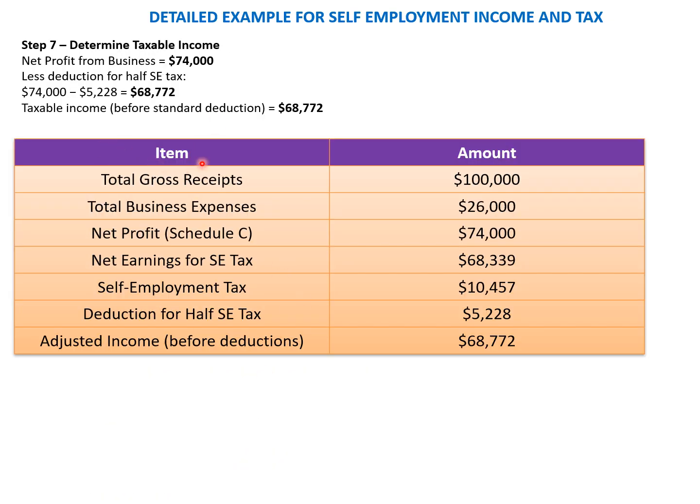Okay, so we have the final taxable income, which starts at 74,000, the net profit from the business, and then we have deducted half of the Medicare tax plus social security tax from this to arrive at the final taxable income. So total gross received 1 lakh, business expenses 26,000, net profit 74,000. Net earning for SE tax 68,339, self-employment tax 10,457, deductible half of SE taxes, and then final adjusted income, yes, 68,772.